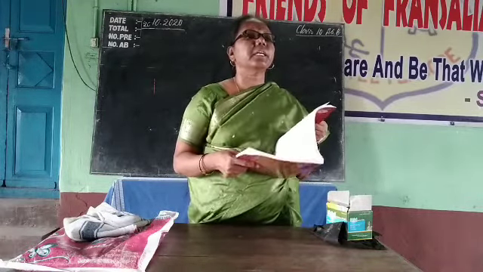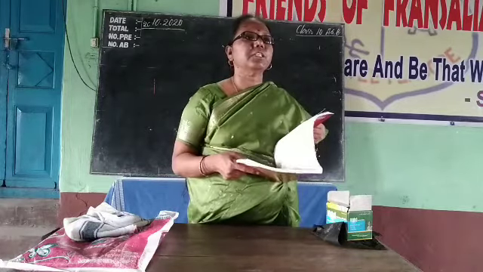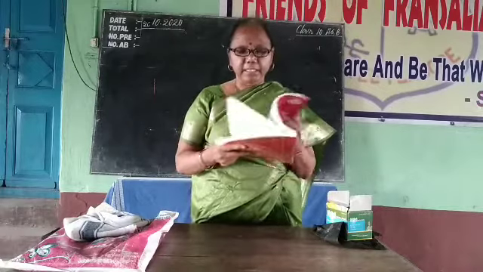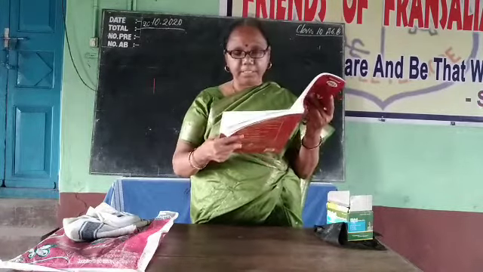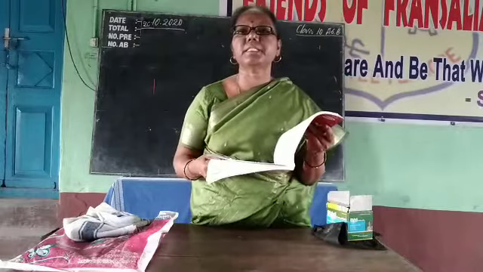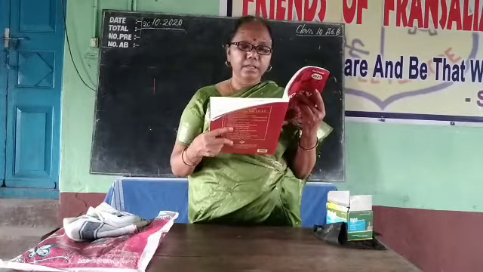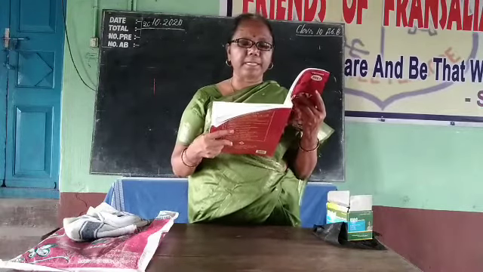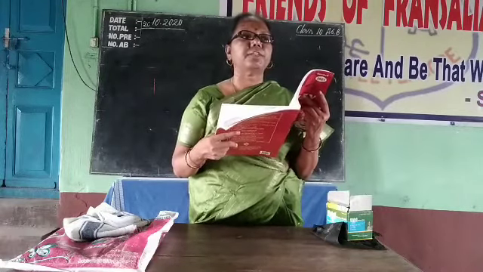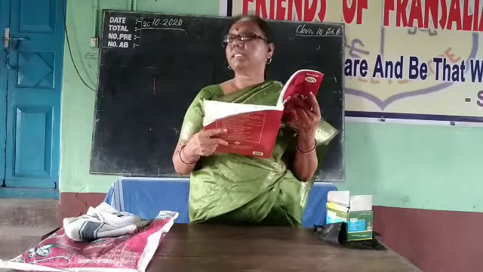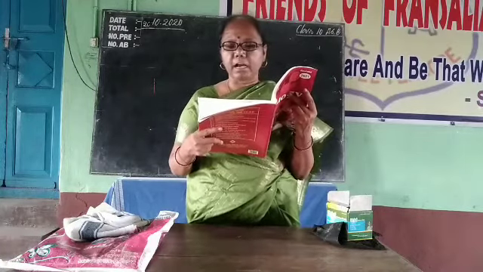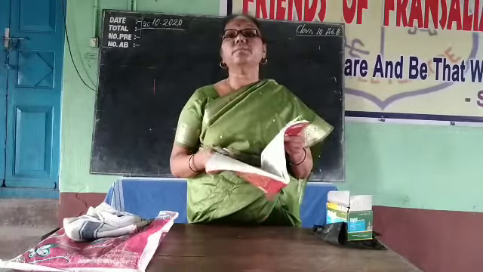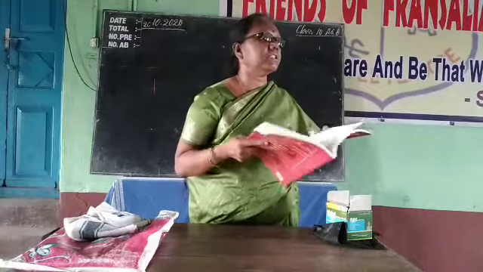Pulmonary circulation and systemic circulation. The two types of circulation we observe in a human body. See under points to remember, page number 109. See the first point under bicuspid, tricuspid, semilunar valves. After that, there is a double circulation of blood in a heart, pulmonary, lung circulation and systemic, body circulation. So this is double circulation.